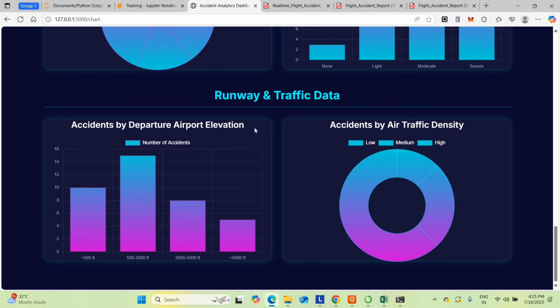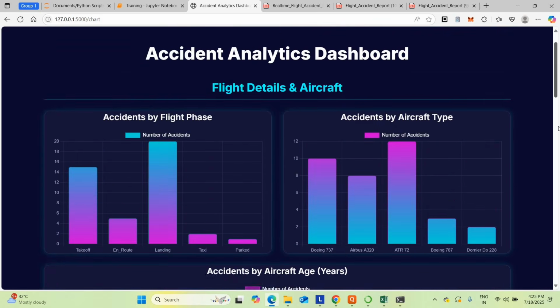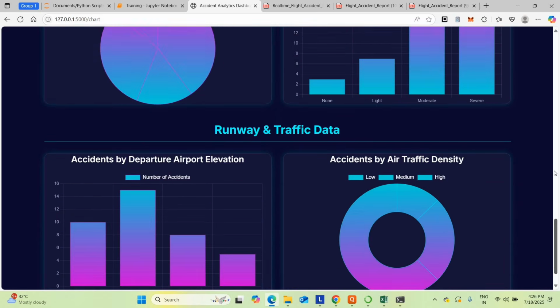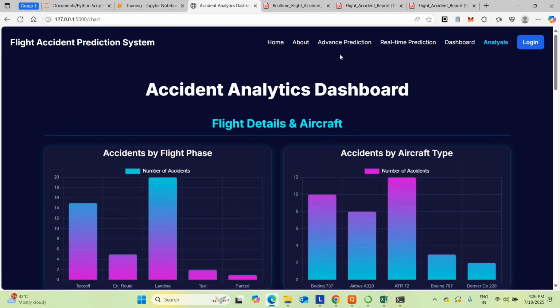Also the departure airport elevation plays an important role. When the departure airport is at a higher elevation, the accident ratio is also higher. Okay, these are the important graphs. They are taken from the data set very easily with the help of our project. This is a very interesting project.